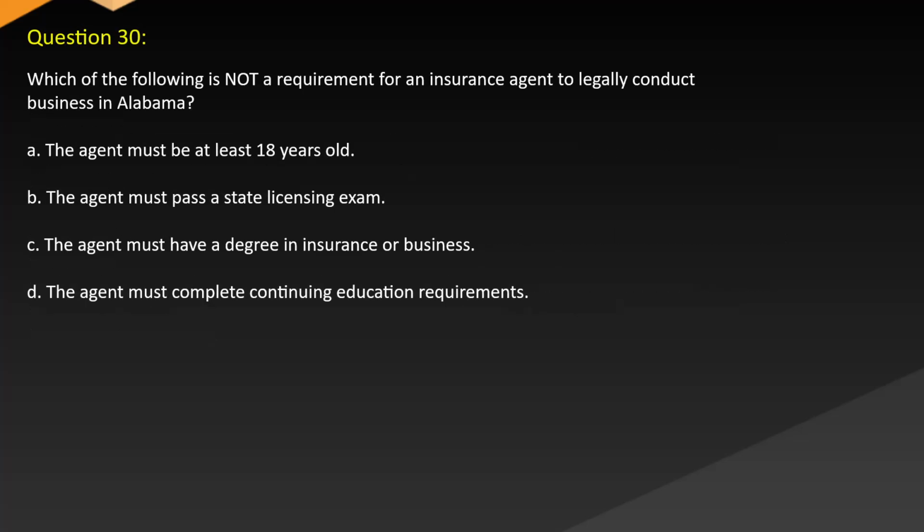Question 30. Which of the following is not a requirement for an insurance agent to legally conduct business in Alabama? A. The agent must be at least 18 years old. B. The agent must pass a state licensing exam. C. The agent must have a degree in insurance or business. D. The agent must complete continuing education requirements.